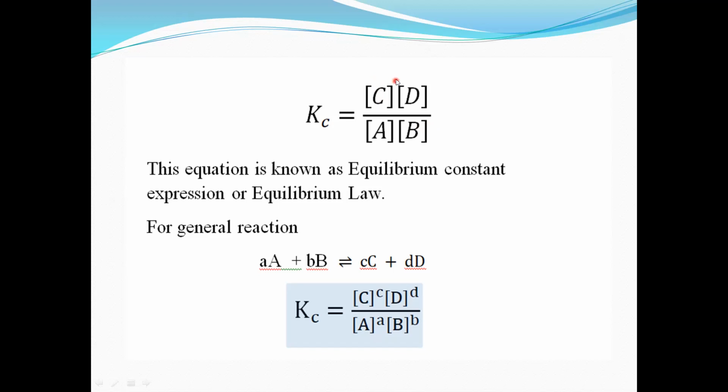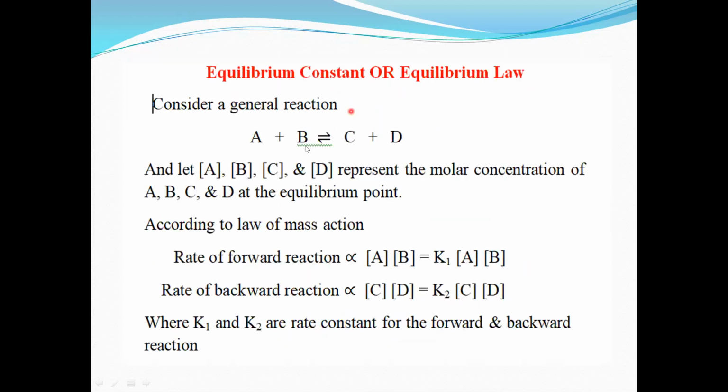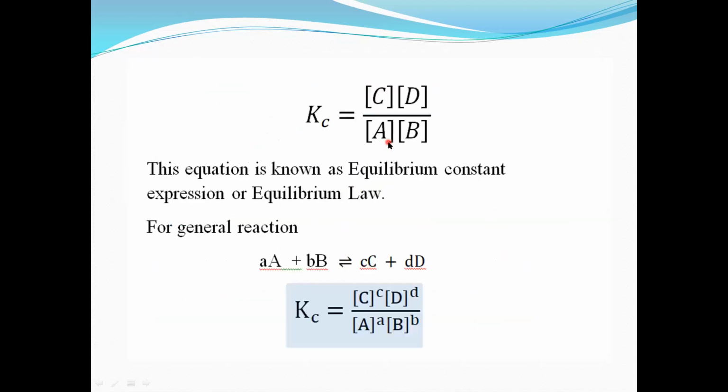The coefficient of A is 1, of B is 1, of C is 1 and of D is 1. Even if it is not written, it is considered that the power is 1.